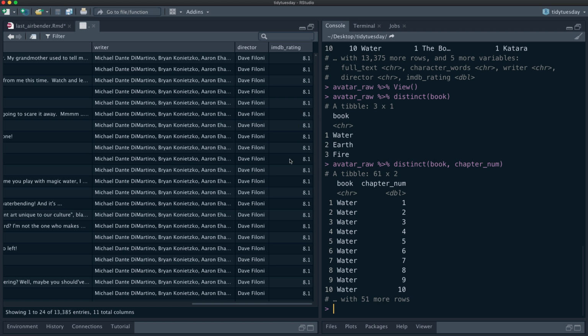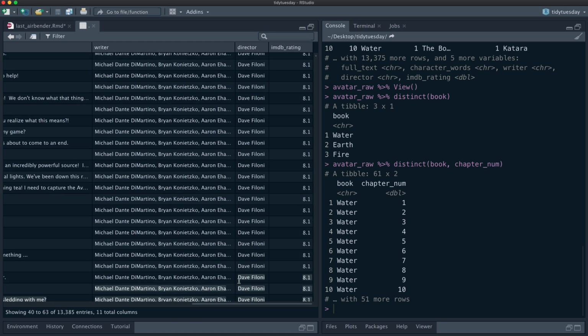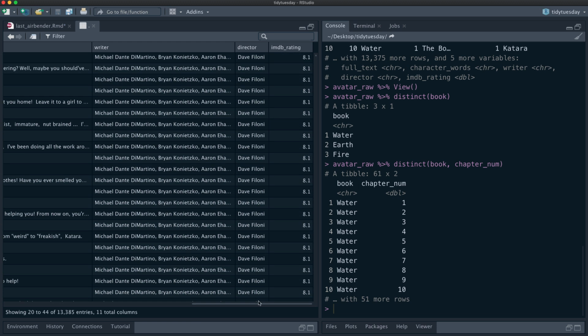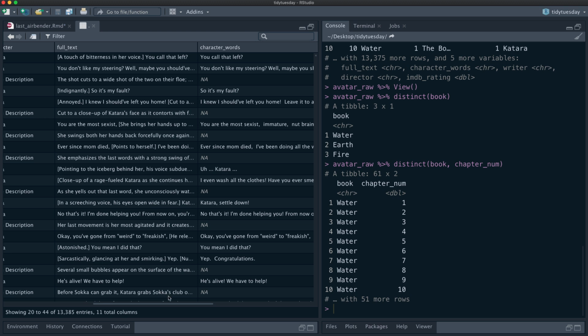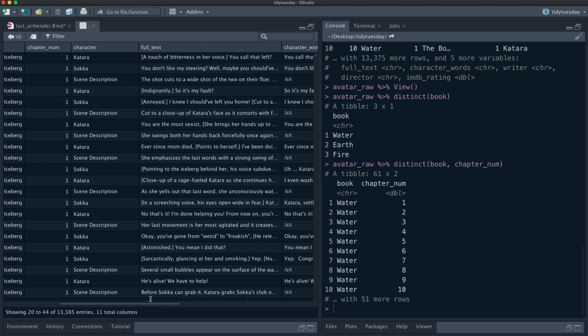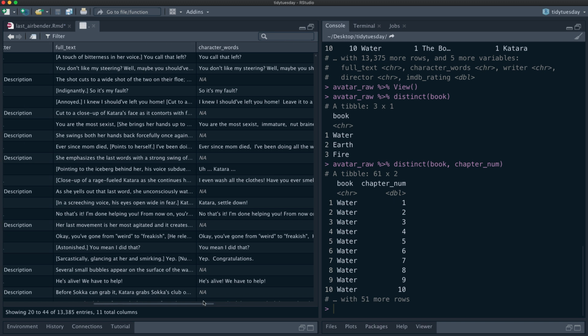If I wanted to do some modeling, that is just not very much data, and I would really like to demonstrate some modeling and machine learning using this data set. So 61 episodes is just not going to do it. On the other hand, we do have all of these lines spoken by characters, and this scene direction.